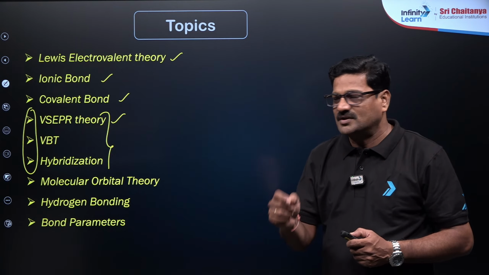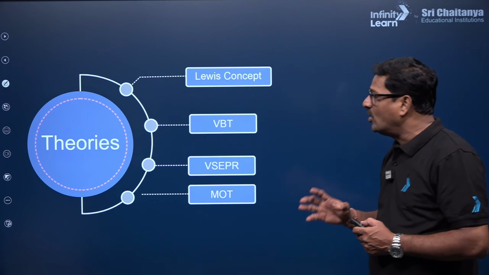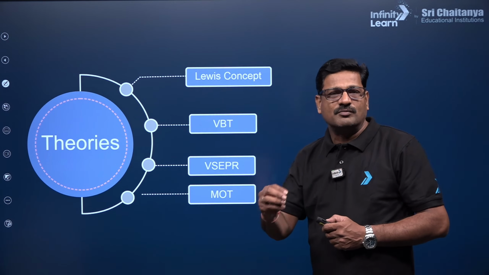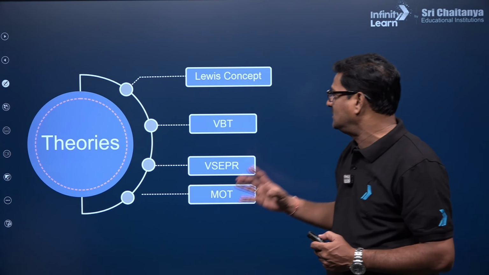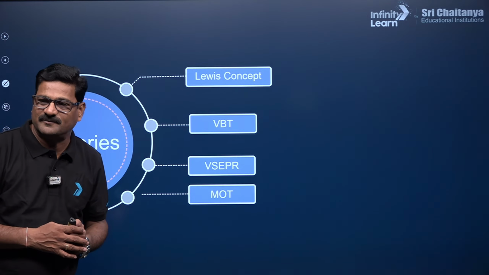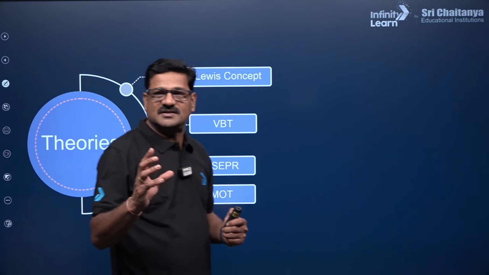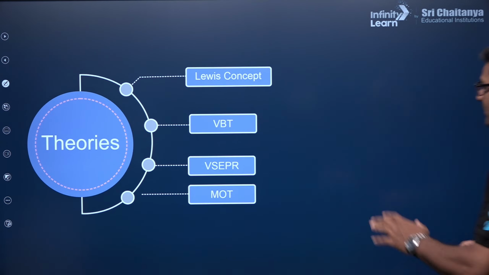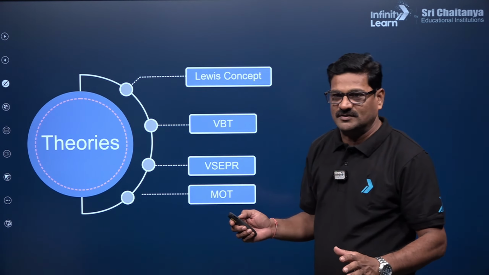Let us start with chemical bonding. In the introduction of bonding, what a bond is and how bonding takes place, there are major theories: the Lewis concept, the Lewis electronic theory of valency, VBT, VSEPR theory and MOT.